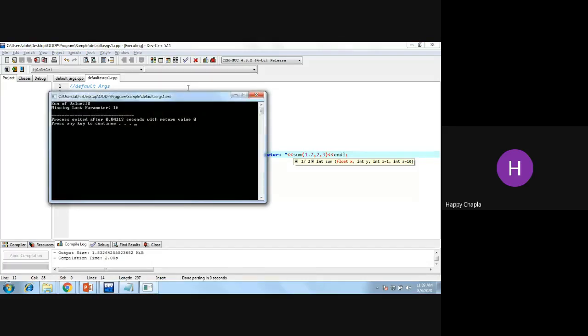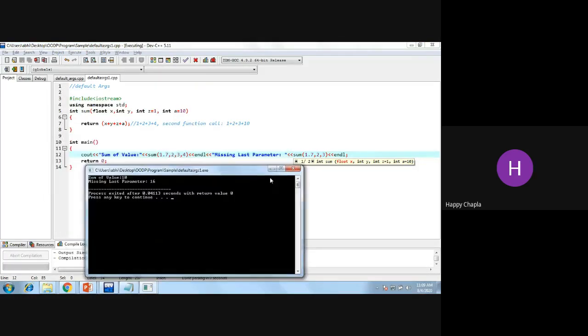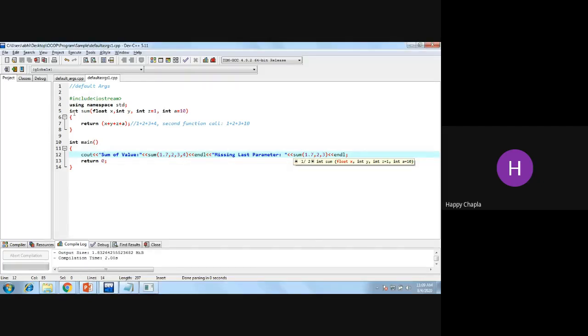Why? Because my function will return an integer value, right? That's why it will not work properly. But if I pass something like integer x equals 10 and I'm not passing this value,